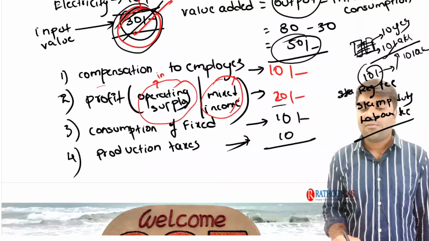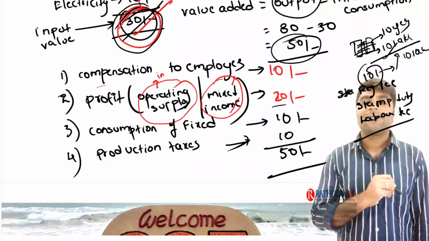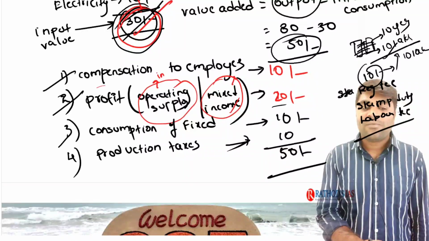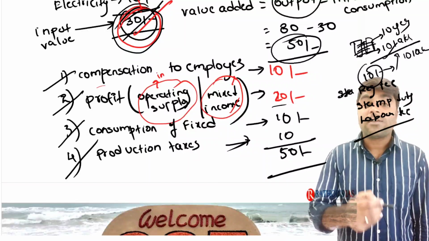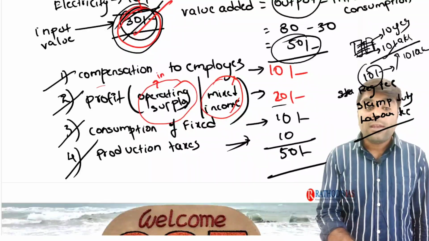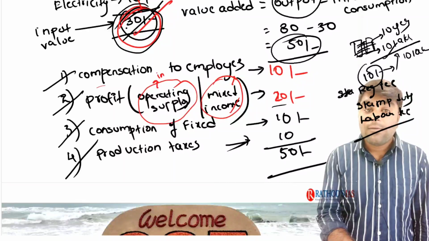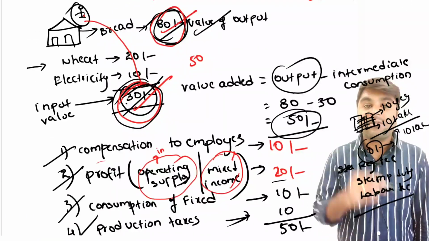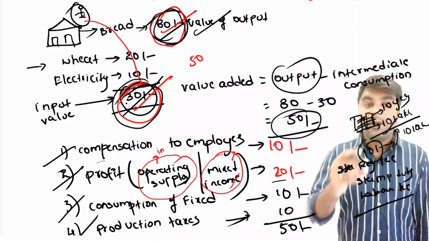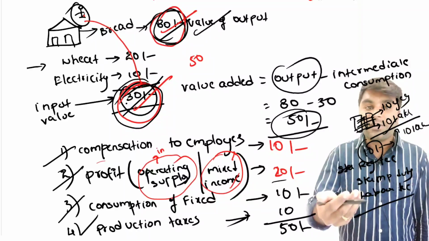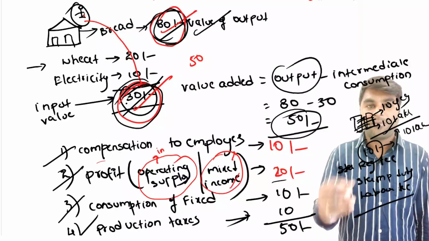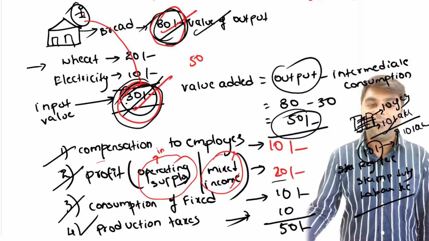So cumulatively, we got 50 rupees. In such a way, the manufacturer has added 50 rupees of value to the inputs that he has taken, that is 30 rupees, and ultimately made the price of the output 80 rupees. This is how the value addition is done. The name itself suggests it's a value addition done by the manufacturer to the inputs that he has taken. I hope it is very clear. This is the meaning of value addition.